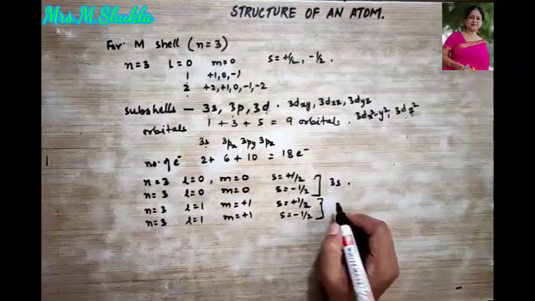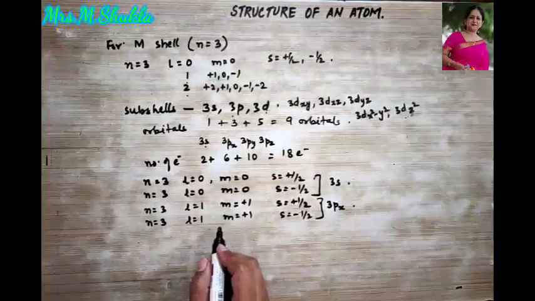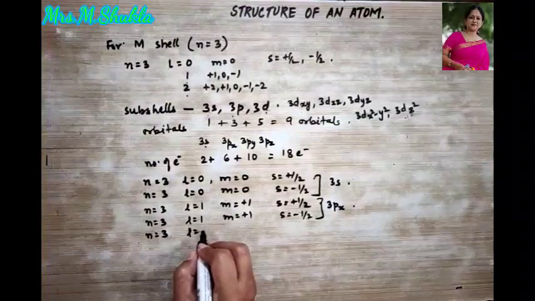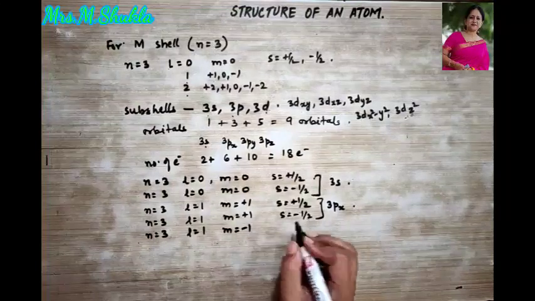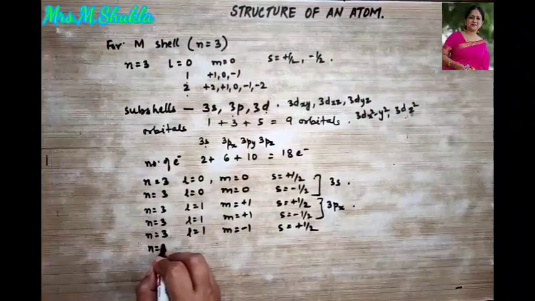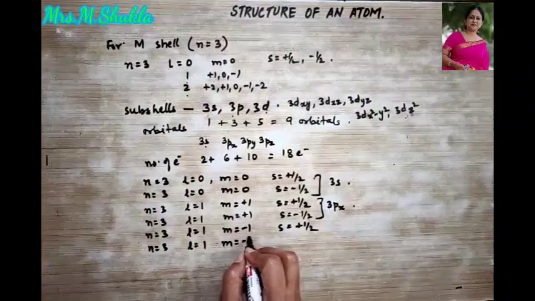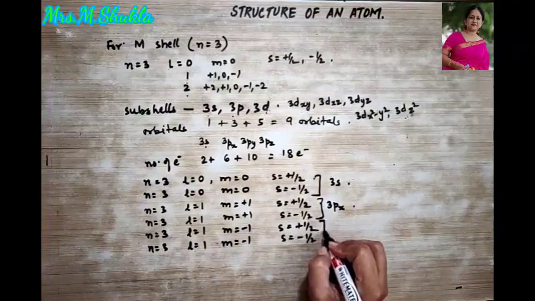This I am talking about which one? 3px, right? Now n is equal to 3, L is equal to 1, M is equal to minus 1, S is equal to plus half. N is equal to 3, L is equal to 1, M is equal to minus 1, S is equal to minus half. This could be for 3py.